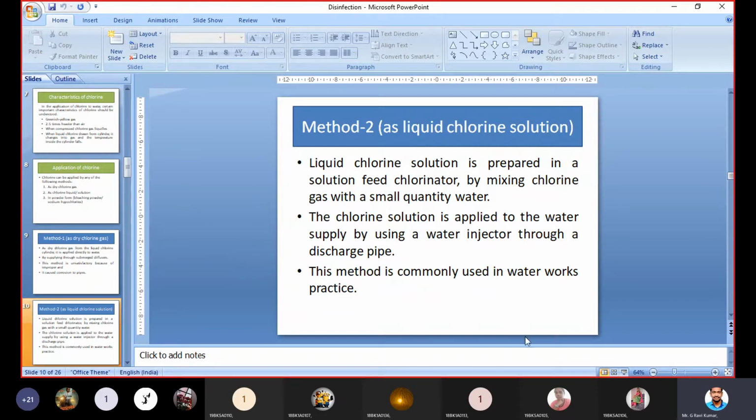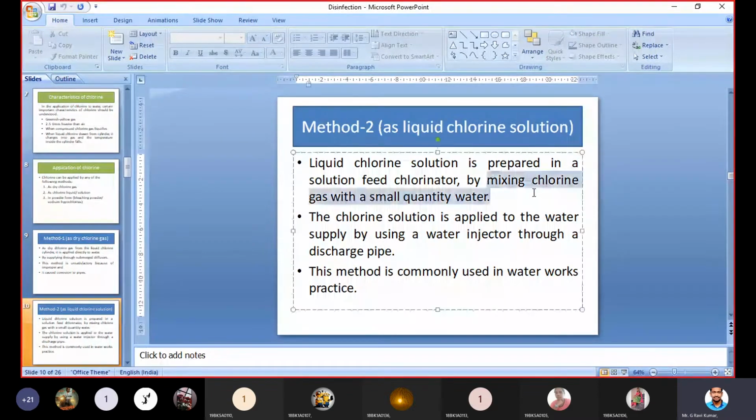By using a chlorinator, we can convert gaseous chlorine into liquid chlorine by mixing chlorine gas with a small quantity of water. Within the chlorinator, we mix chlorine gas along with water and stir it up, and then we get the liquid chlorine solution.